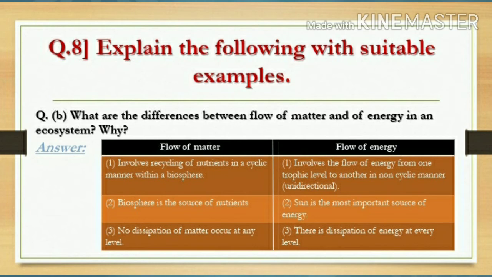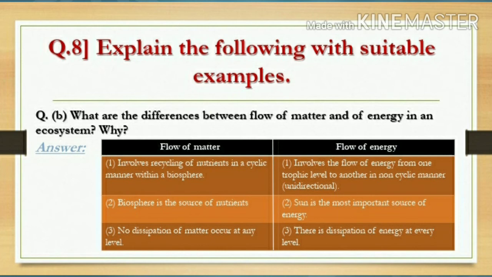First difference, flow of matter involves recycling of nutrients in a cyclic manner within a biosphere, whereas flow of energy involves movement from one trophic level to another in a non-cyclic manner. Means what? It is unidirectional. Once the energy is taken from the sun, it goes to the next level, but it does not come back. So flow of energy is unidirectional and flow of matter is cyclic.